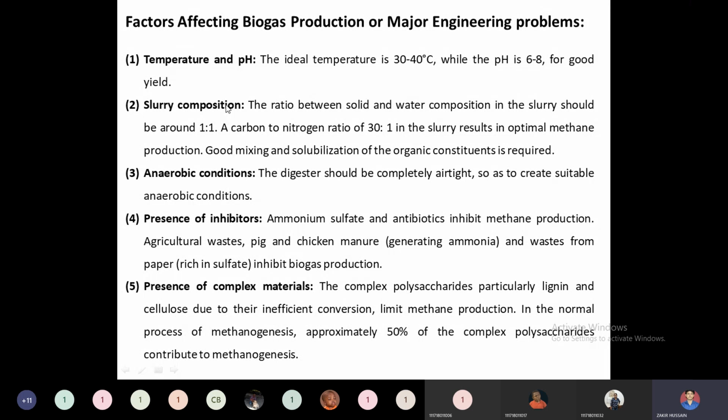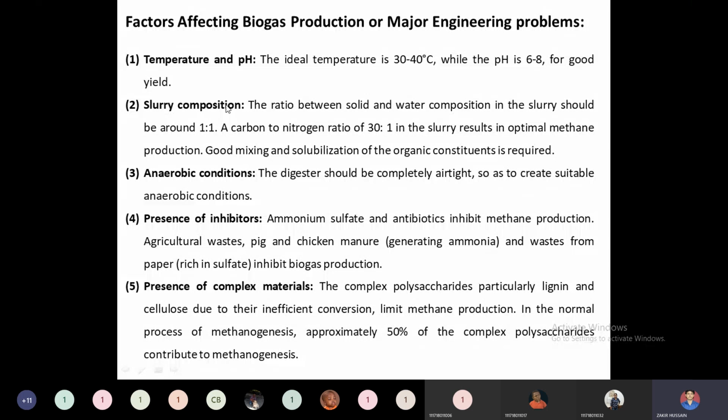When we are supplying 30 kg of biomass, we need to supply 1 kg of a nitrogen source, like ammonium phosphate. So that the bacteria will consume this nitrogen source as well as the glucose source like biomass. Then only can that particular slurry produce methane under the optimal conditions.